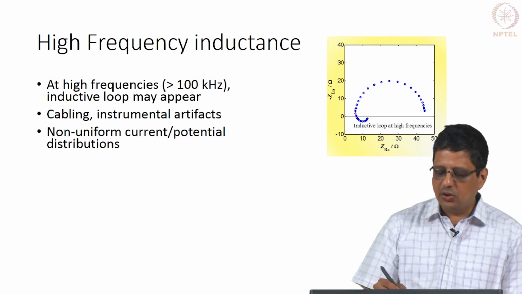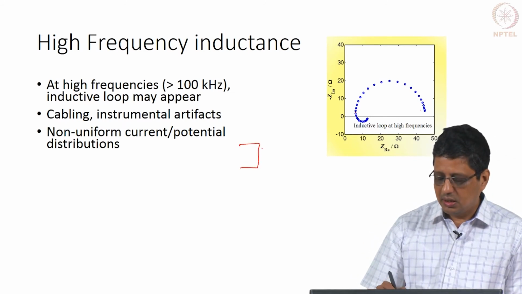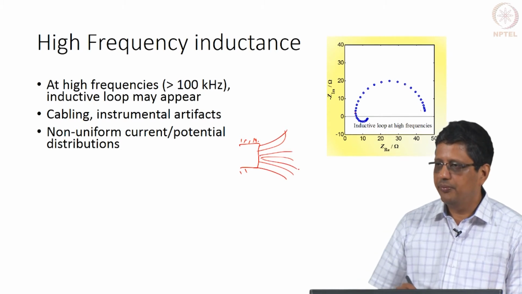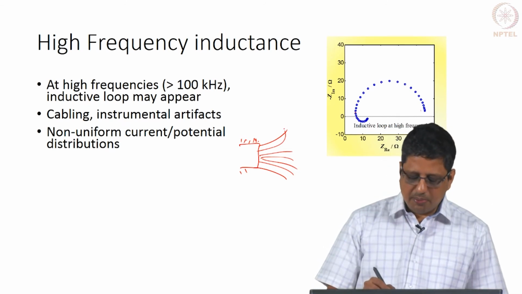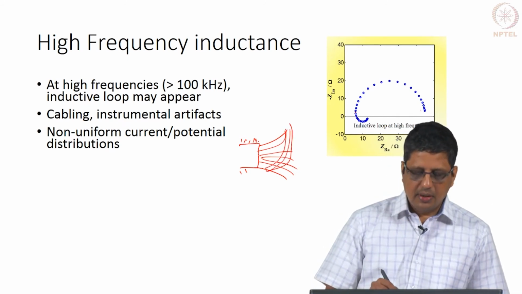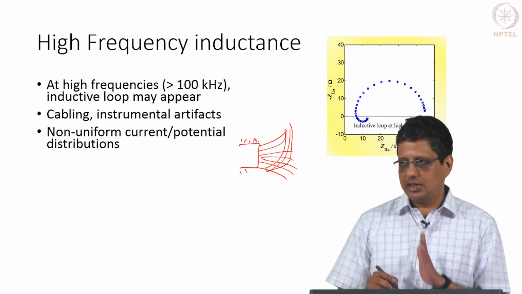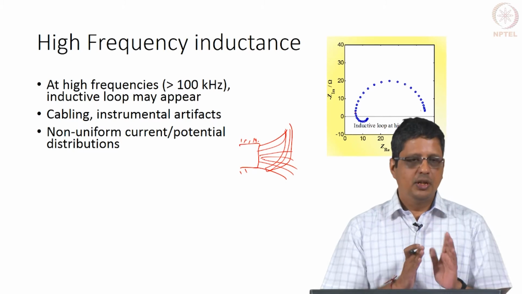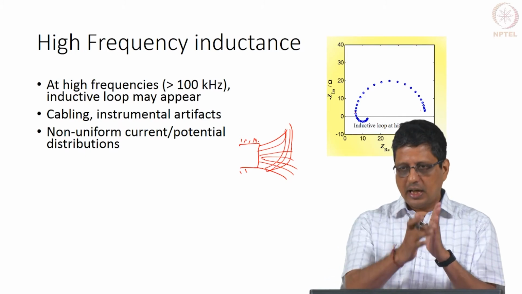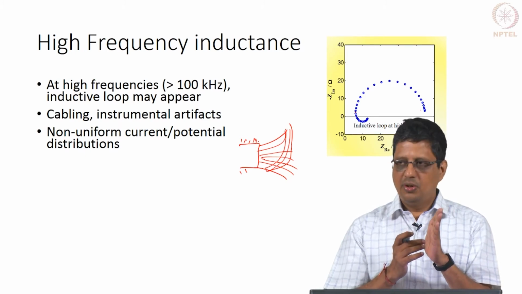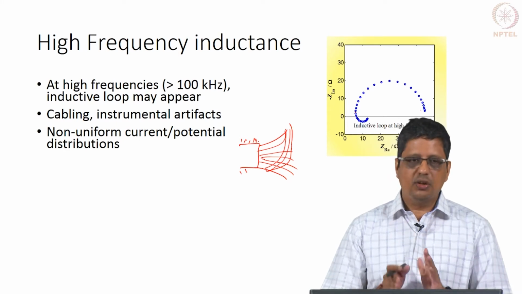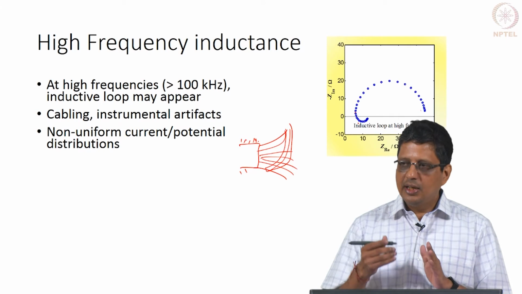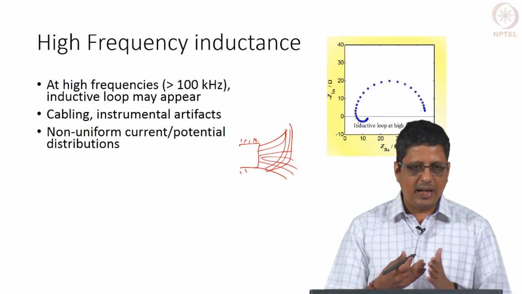Sometimes in the actual electrode itself, if I have an electrode like this that is insulated, and this is exposed to solution, the current that comes, if the distribution is not uniform, you may have this problem. If the reference electrode is placed at one end of this, for example, and the working electrode is large here, instead of bringing the reference electrode close, I bring it to this level, because of the cell geometry I may be forced to do this. The current distribution here is not going to be uniform, potential distribution may not be uniform. This can also give rise to an inductive loop. It does not mean you have a real electrochemical process, or it does not mean you have a magnetism in the system.